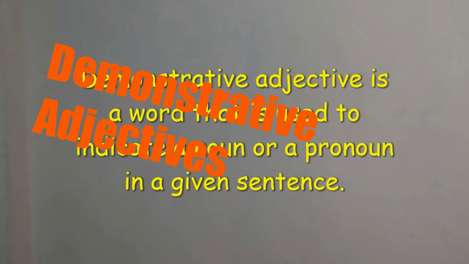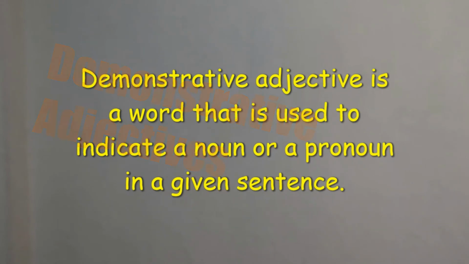Now the next division of adjectives, that is demonstrative adjectives. A demonstrative adjective is a word that is used to indicate a noun or a pronoun in a given sentence. It is really helpful when you wish to make it clear which person or thing you are describing, and whether it is near or far, or singular or plural.